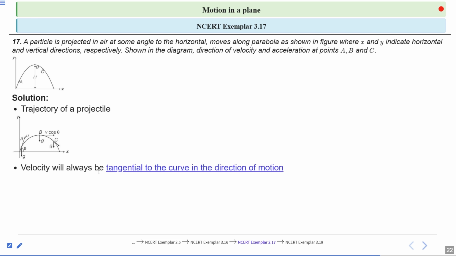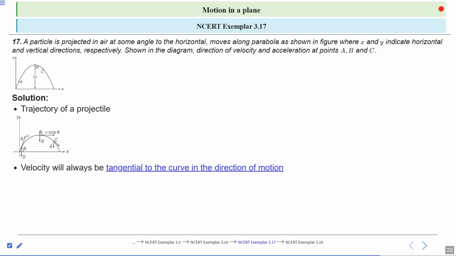Velocity will always be tangential to the curve in the direction of motion. At point A, the velocity of the particle is tangential to the curve in the direction of motion.